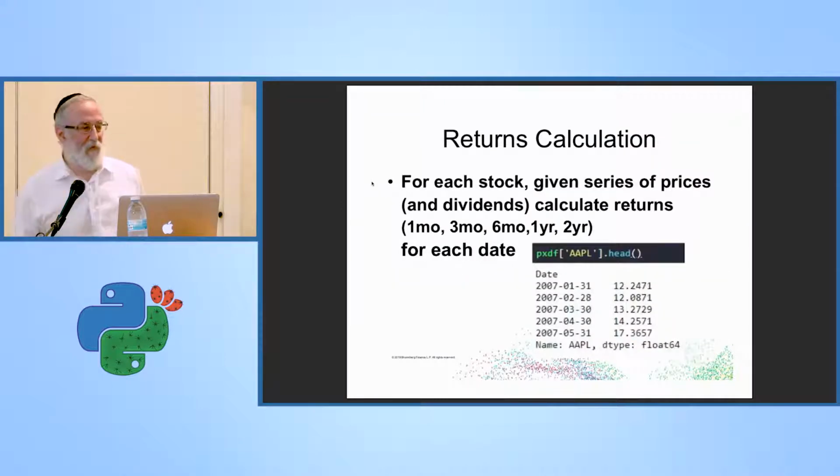So now I want to calculate the return for different periods of time because I don't know which ones may or may not correlate to the PE ratio. So this means that for each date, and let's say a 3-month return, I go to the date 3 months later, that's my final price, get the dividends from in between there, add it into the final price, calculate the return, and then I move to the next date and do the same thing.